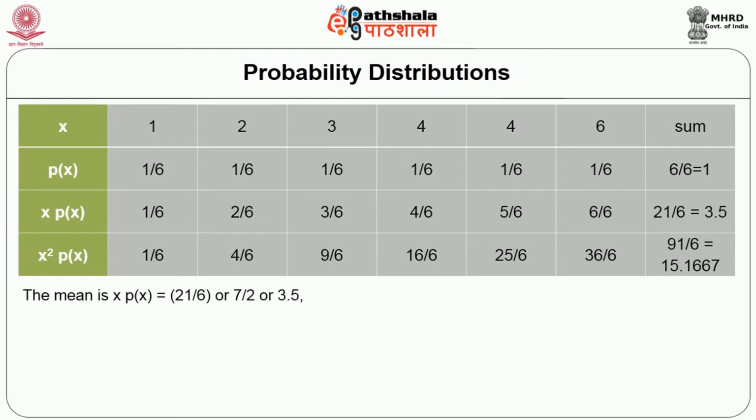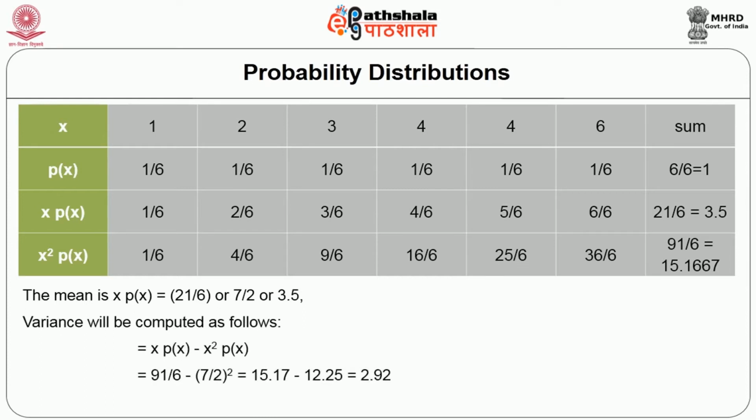The mean is the sum of x times the probability function of x, which is equal to 21 divided by 6, that is 21 times the probable distributions are possible. The variance will be computed as follows: the sum of x squared into the probability of x minus the mean squared. It results in 2.9. The standard deviation of the same will be 1.7078.